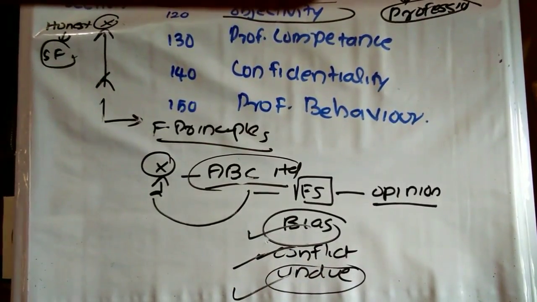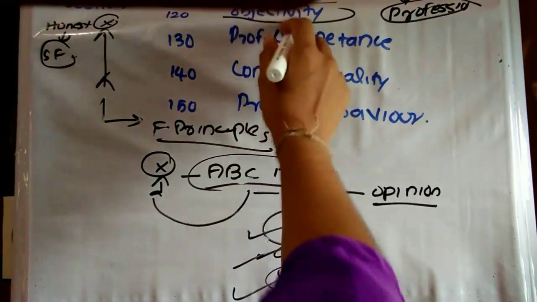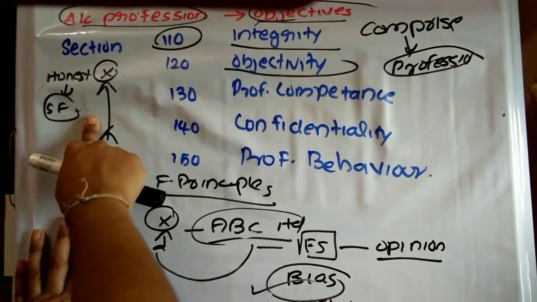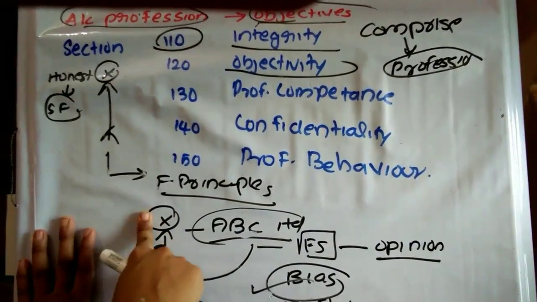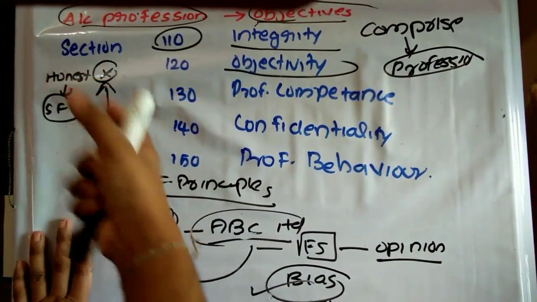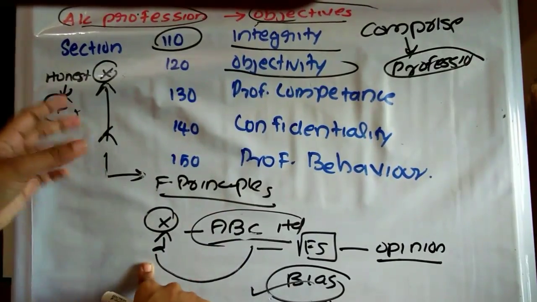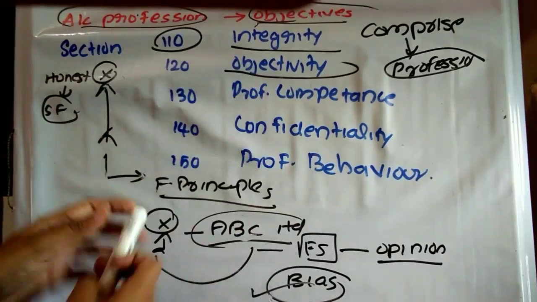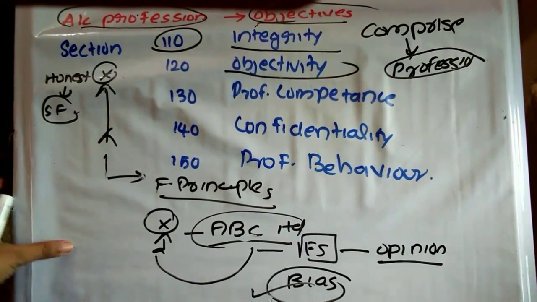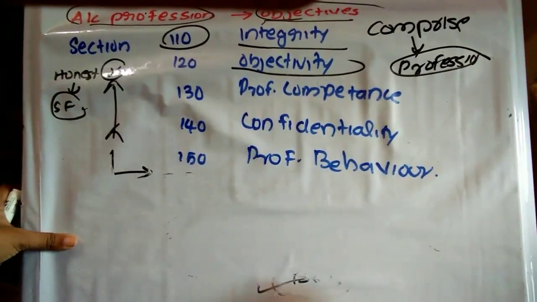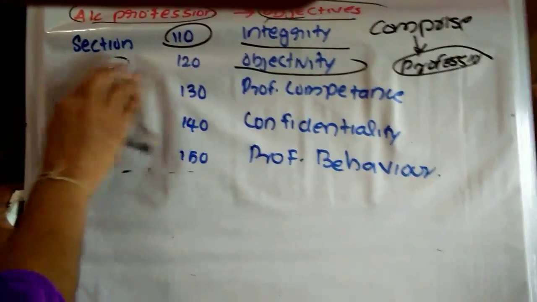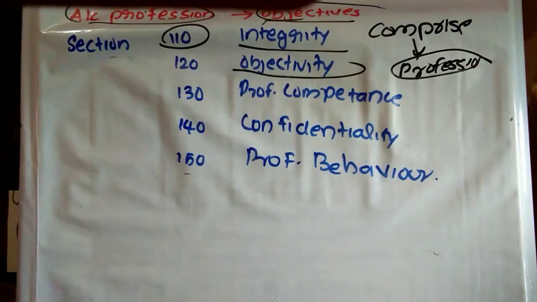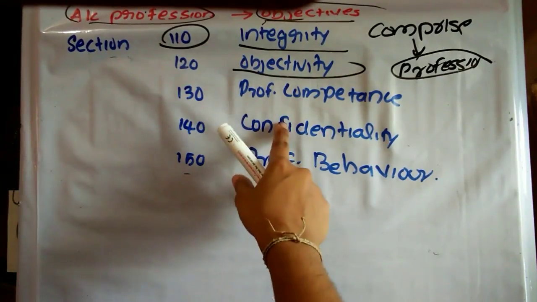Okay. So the fundamental principle of objectivity imposes a responsibility on the professional accountant that he should not compromise with his profession because of any bias, undue interest or conflict of interest during his business or profession. This is provided in what? The fundamental principle of objectivity. All these fundamental principles have to be followed by a practicing chartered accountant or a professional accountant, whether in practice or not in practice. Okay, then next is what?